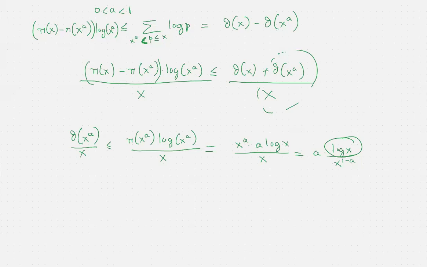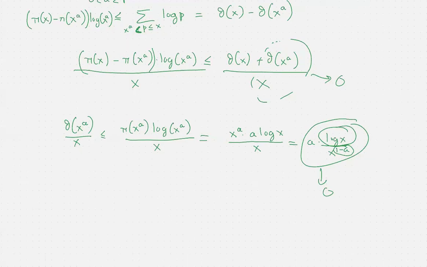So this whole thing goes to 0. In other words, this component here goes to 0. And for exactly the same reason, this other component over here also goes to 0. It's exactly the same kind of reasoning.